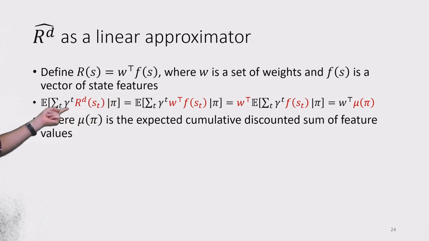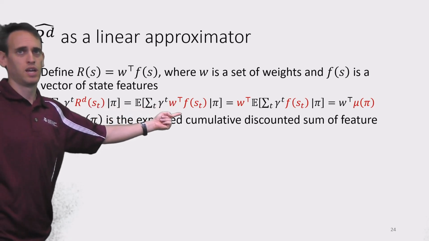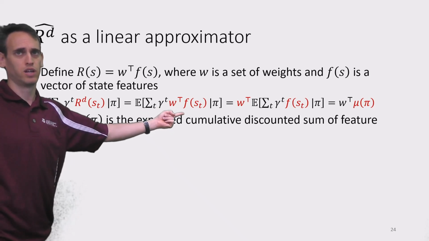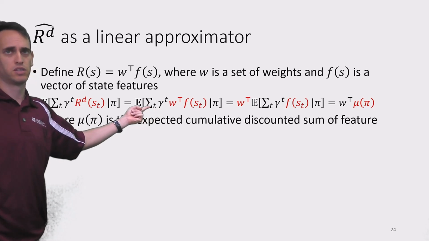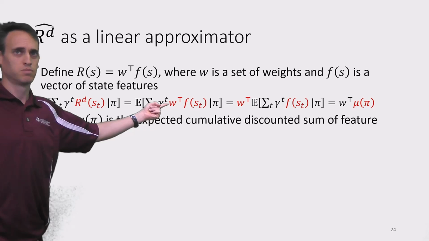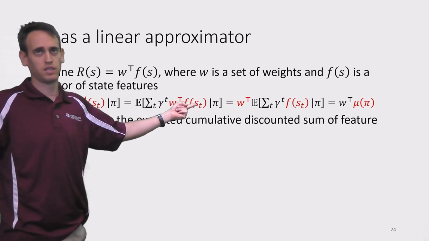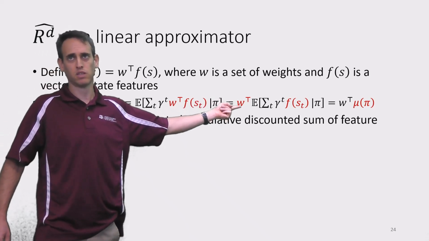Okay, if we consider the reward function as a linear function, then we can rewrite the expected sum of discounted reward as follows. So instead of the reward function, we'll simply write it out as a linear combination of the weight vector and the state features. The weight vector, of course, is not dependent on the time step or in a specific state in a specific time step, so we can take it outside of the expected value, right?